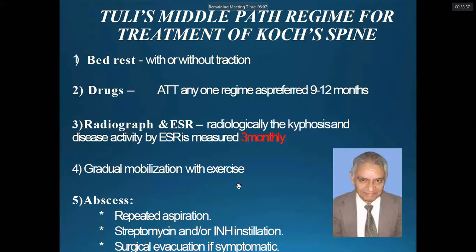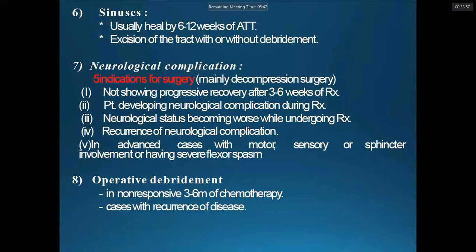The patient needs to be followed on a 3 monthly basis, with gradual mobilization with exercise. For the abscess, repeat aspiration, streptomycin injection instillation in the abscess, and surgical evacuation if symptomatic. Sinuses usually heal by 6 to 12 weeks of antitubercular drugs. If neurological complications are associated, not all patients need surgery.